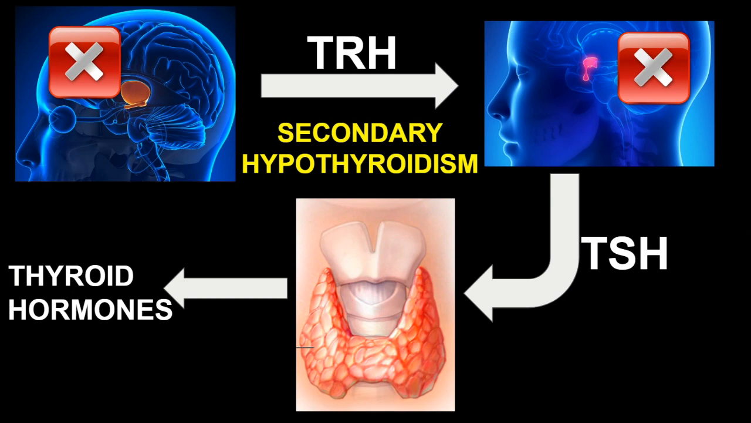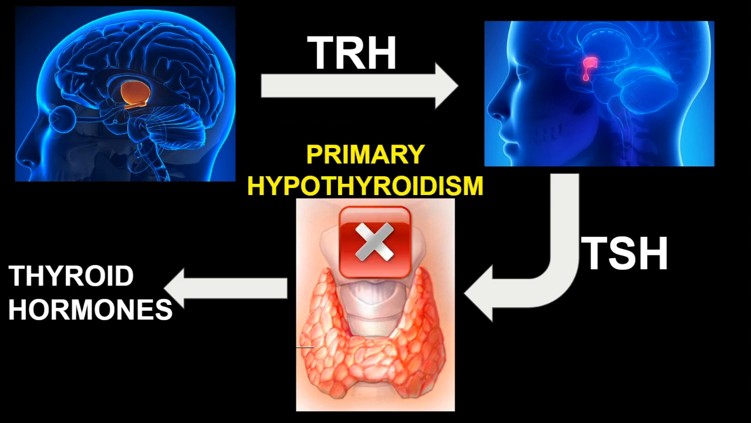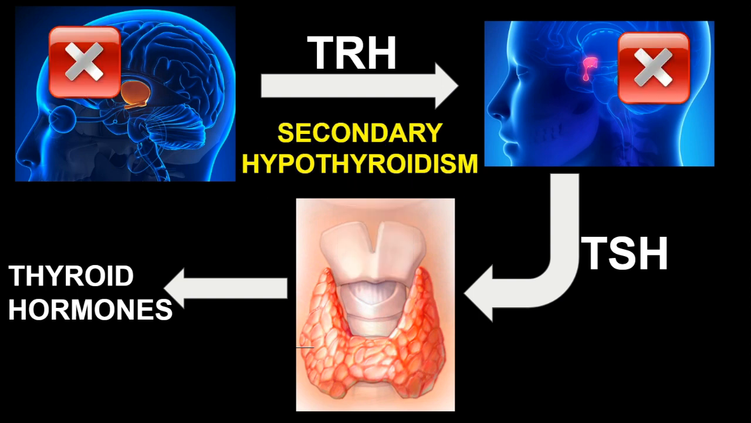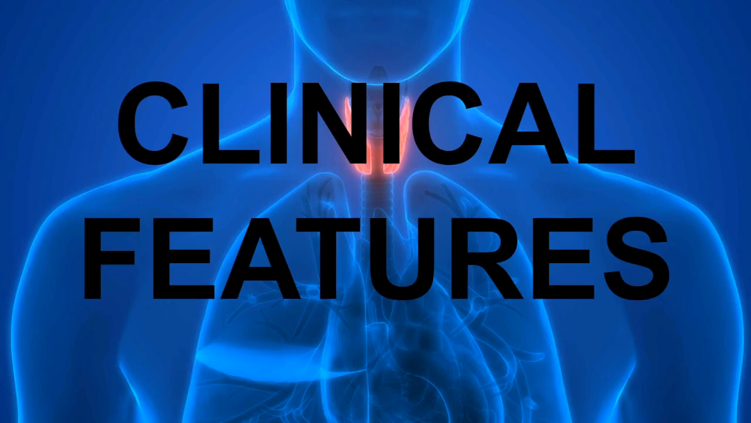So we have two types of hypothyroidism. In primary hypothyroidism, there is a disorder of the thyroid gland which causes decreased secretion of the thyroid hormones by the gland. And in secondary hypothyroidism, there is a disorder in the hypothalamus and/or pituitary gland, resulting in decreased or no stimulation of the thyroid gland, and so a reduced amount of thyroid hormone secretion by the gland.